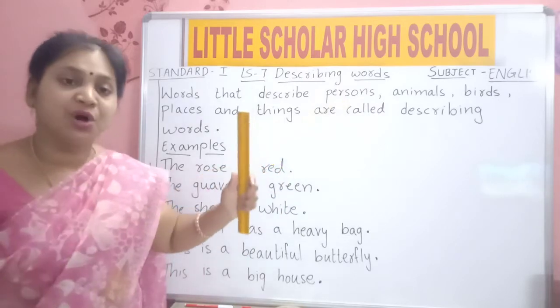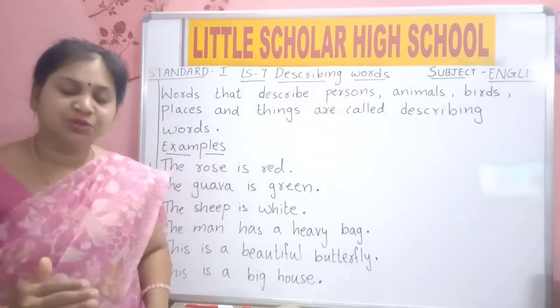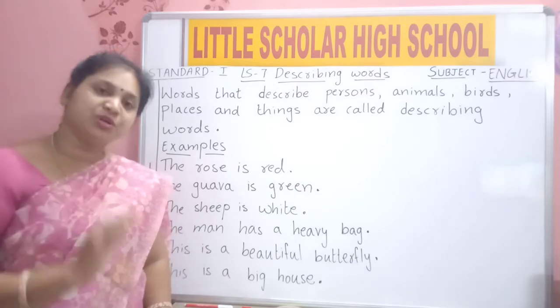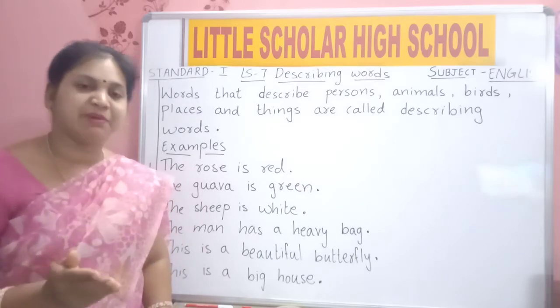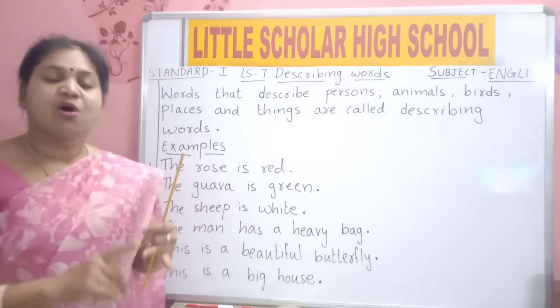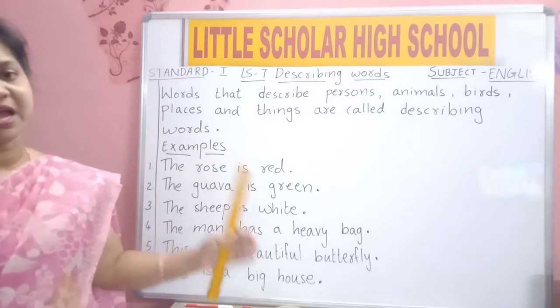He is a good doctor. He is a doctor. But how is he? Good doctor. So good is a describing word. Good, bad, smart, ugly. All this also comes under describing word.